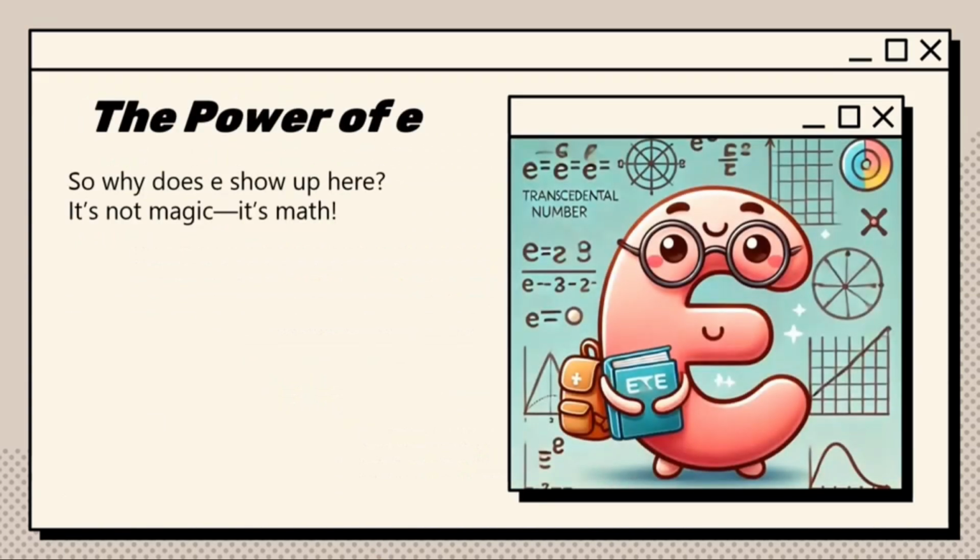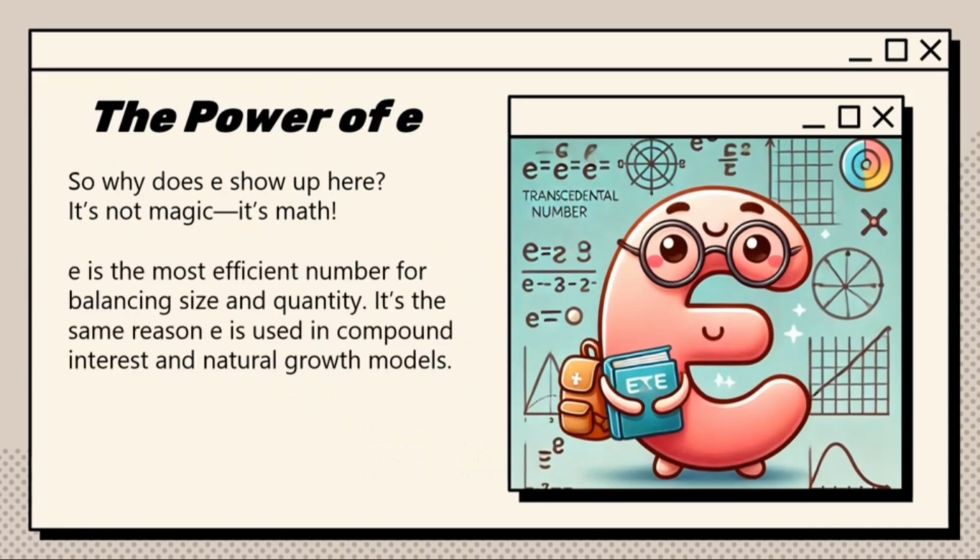And we know the power of e. Why does e show up there? It's not magic, it's math. e is the most efficient number for balancing size and quantity. It's the same reason e is used in compound interest and natural growth models. Nature just loves e, and now you can too.